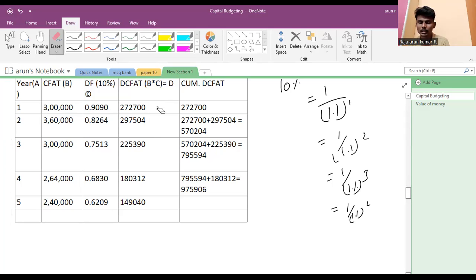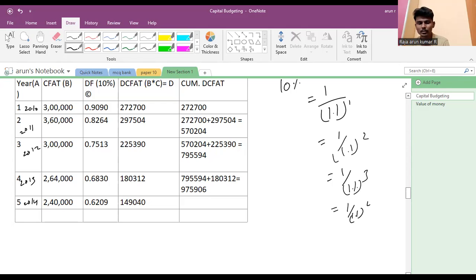If we invested in 2010, for example, this is 2010, this is 2011, this is 2012, this is 2013, and this is 2014. Sorry, 2010 is not the next year. The next year the value is 3 lakh.